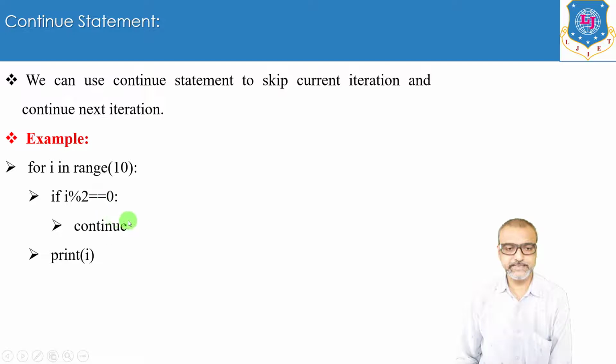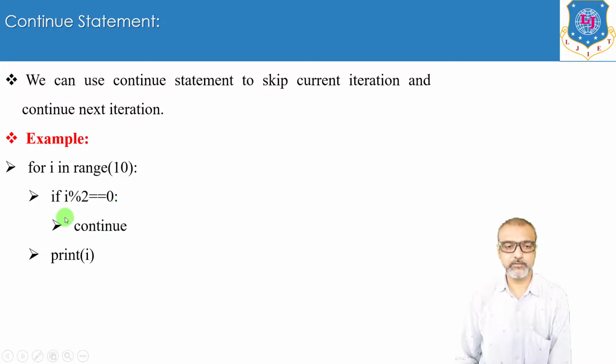So what this continue statement will do is just skip this print(i), and then after it will take the value of i equals 1. Now divide 1 by 2, so in that case the remainder is 1. So the condition is false, and in that case print(i) will be executed. So we will have output 1. Similarly, if you repeat the process,